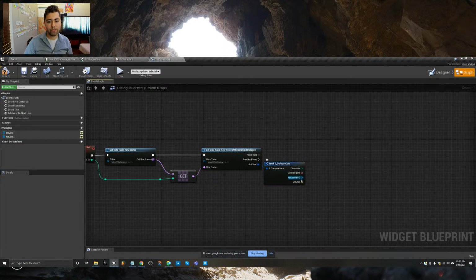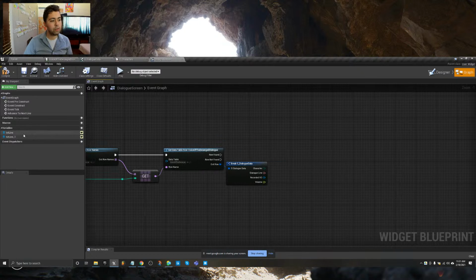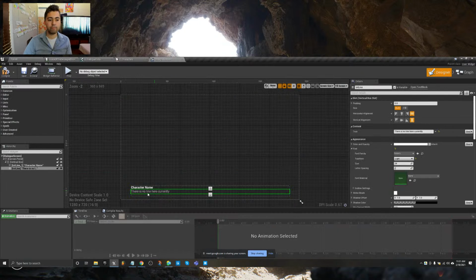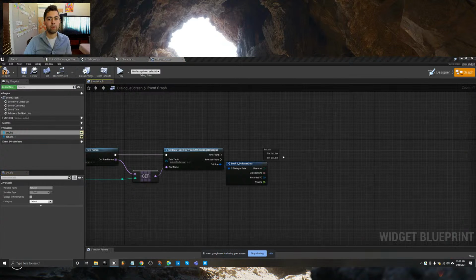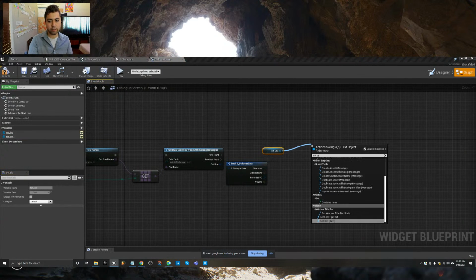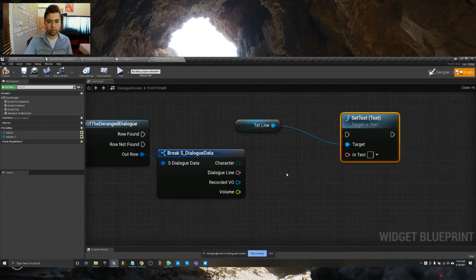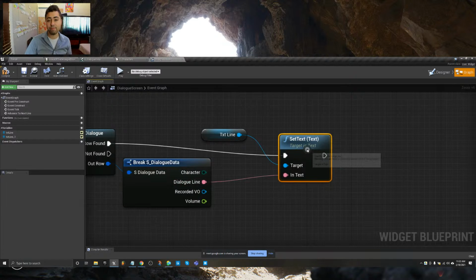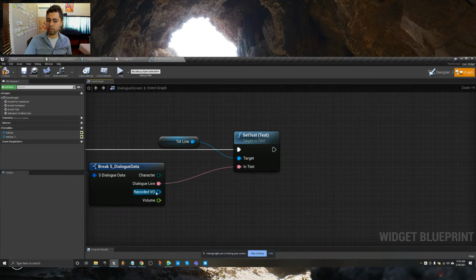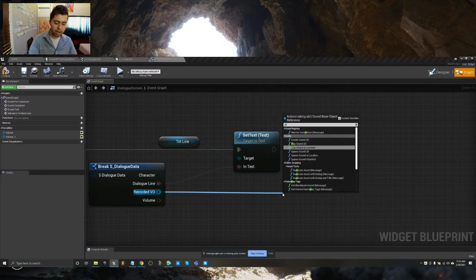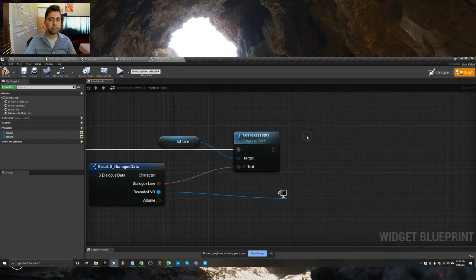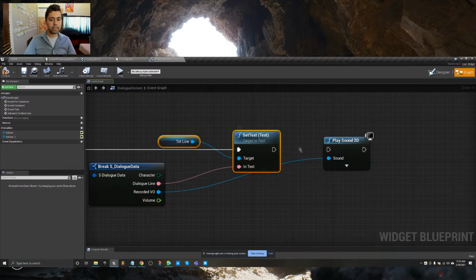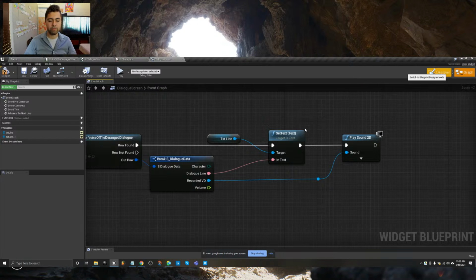So we've got our recorded dialogue here. We've got our text. All we need to do here is grab the text called text line, change it to text property, set text, to, what do you know, dialogue line. And again, you should be familiar by now, this pink circle means that they connect, right? They're of the same variable type. Then you can do some really cool stuff here, like recorded VO, I can do, for example, play sound. So at the moment that this text gets displayed, we are now playing the dialogue from that, okay? And we'll take it a little bit further.